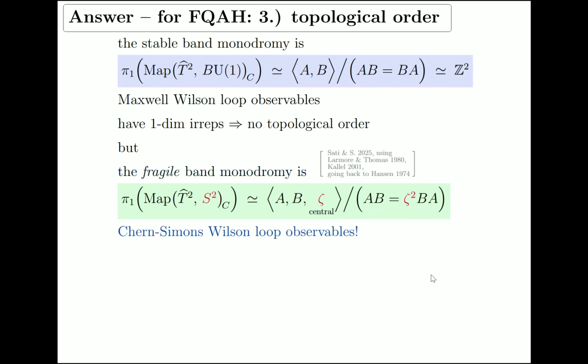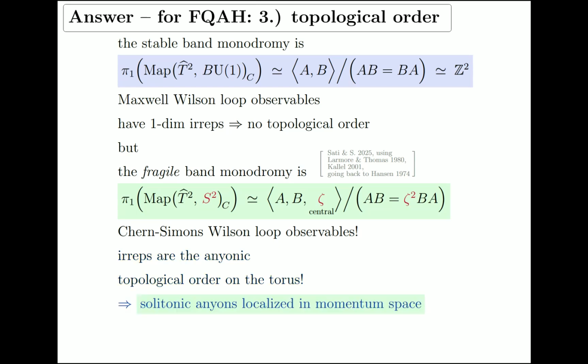So this is now the algebra of observables for Wilson loop observables on the torus for Chern-Simons theory, and that is the standard model. This is how usually anyonic topological order on the torus is understood. Something whose quantum observables are given by exactly this formula. So see, this formula predicts there is the usual notion of anyons in FQAH systems, but now with the torus being the Brillouin torus. So these are solitonic anyons localized in momentum space. This is just what the math gives.